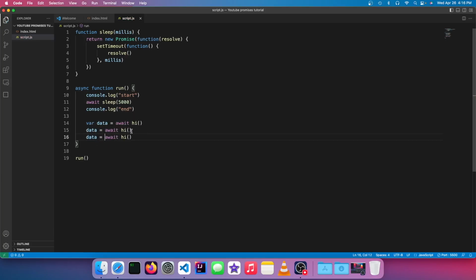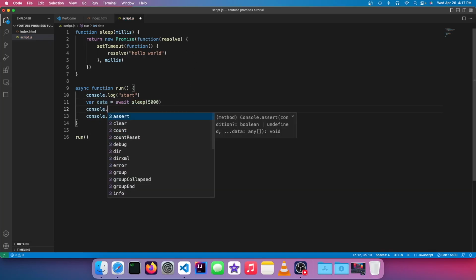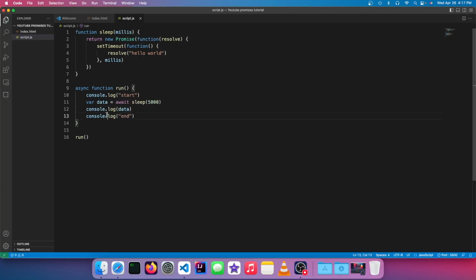In fact, let's use await with some data. Because await will cause it to wait on the promise, await is going to make this promise, resolve it, and then pass the data into the return value of this await. So we have our sleep function here. I'm just going to resolve some data like hello world, classic programmer term. And then over here, we want to get the return value of this. So this is super simple. We just put it inside of a variable and then log that variable to the console.